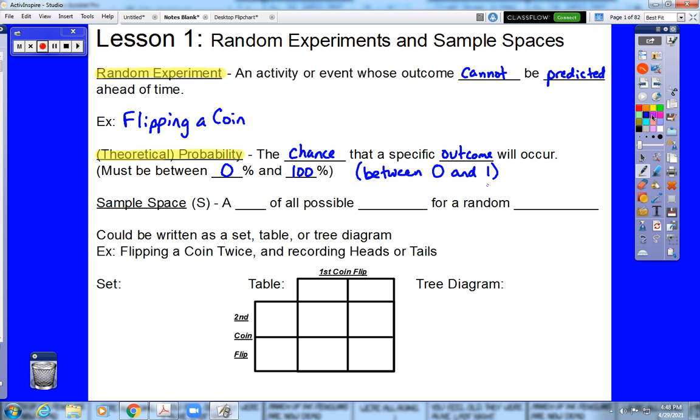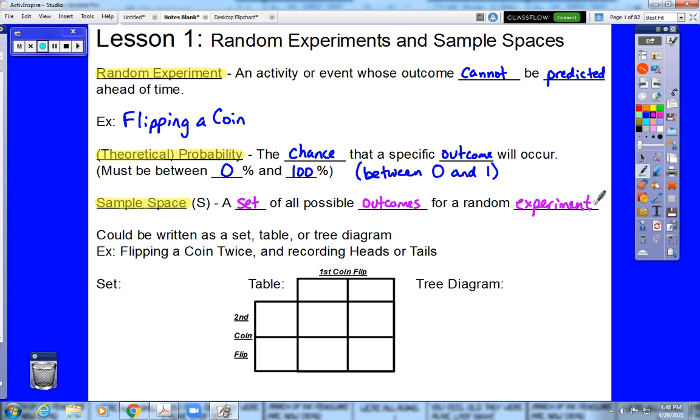Now, in this particular lesson, we're going to be focused on two main ideas, and both of them are going to be based around the idea of sample space. Sample space, which we will denote with a capital S, is a set or list of all possible outcomes for a random experiment. So we're going to look at an example, and I'm going to show you the 3 acceptable displays for a sample space.